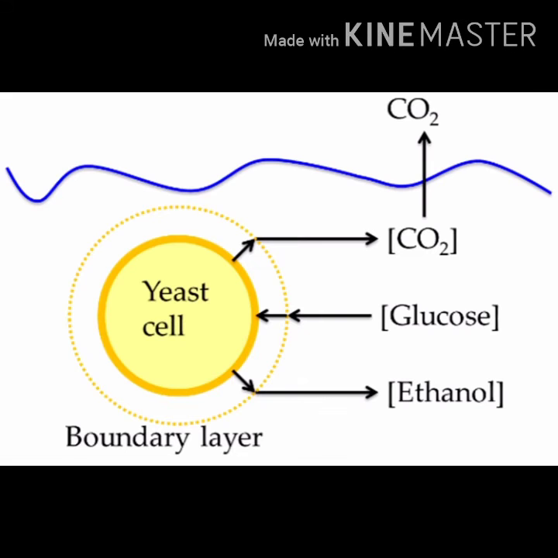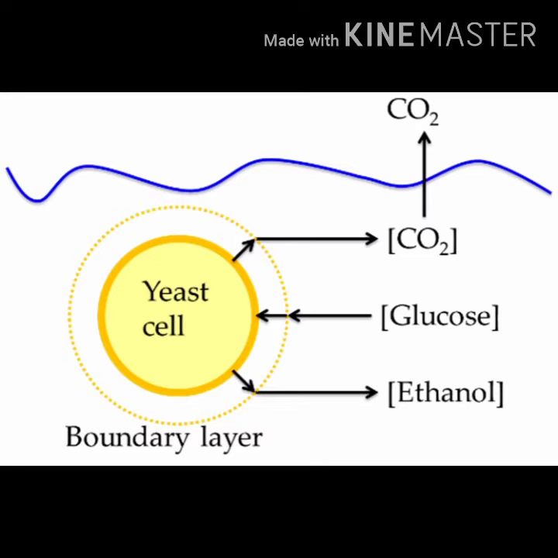Different organisms follow different ways to break down glucose into a simple energy form. Some organisms use oxygen to break down glucose completely into carbon dioxide and water, and some organisms do